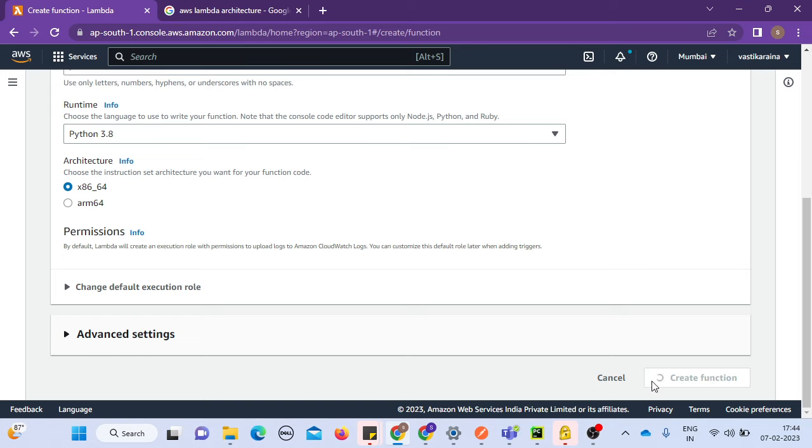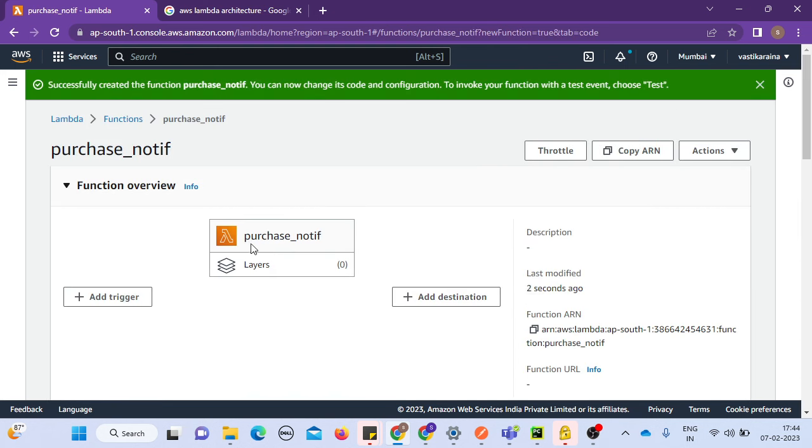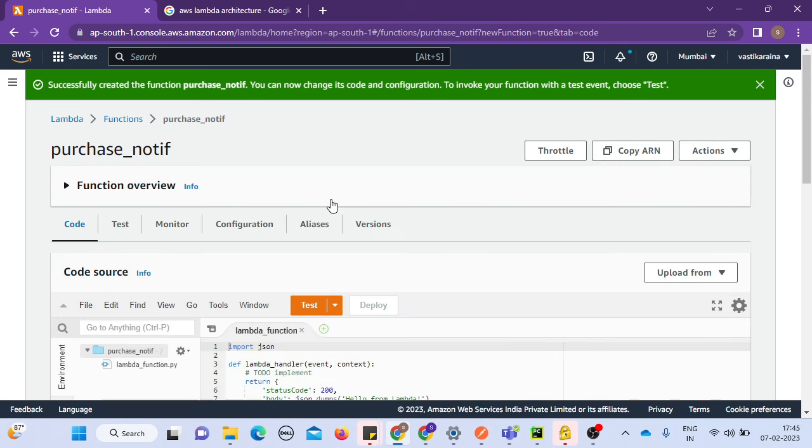Now you see the spinning icon here, which means AWS is now creating it in your Amazon account. I'm from India, so I'm doing it from the Mumbai region because that's nearer to me. Doing this, they give you a new function called purchase notif, and that has layers underneath here, and there's one at trigger, at destination, there's throttle, then the ARN, and you see there are actions here, right? So let me give you all these details one by one.